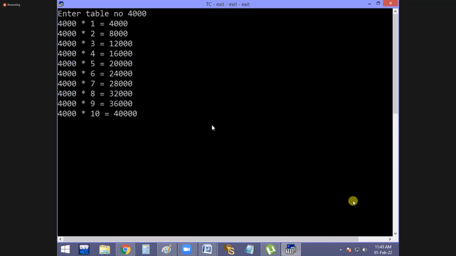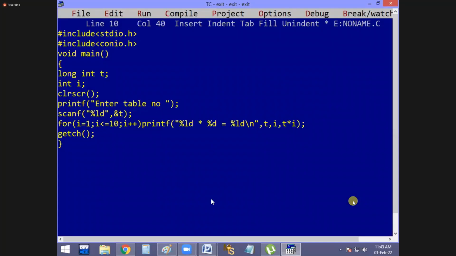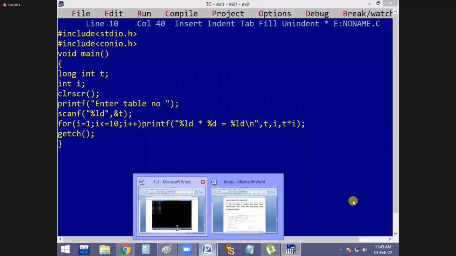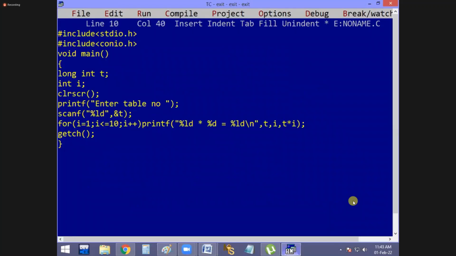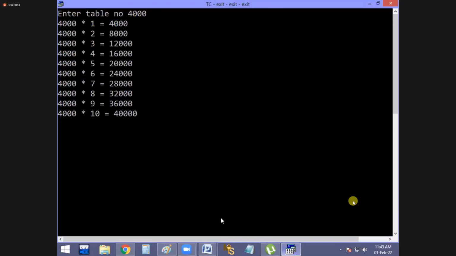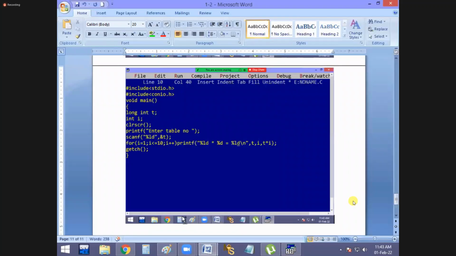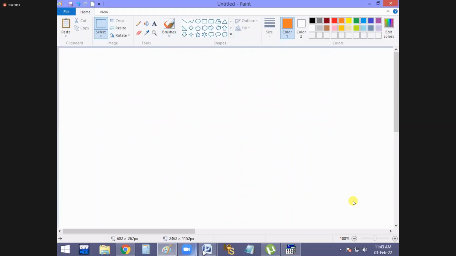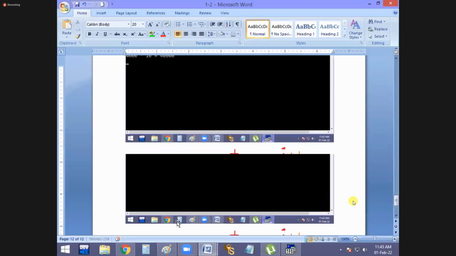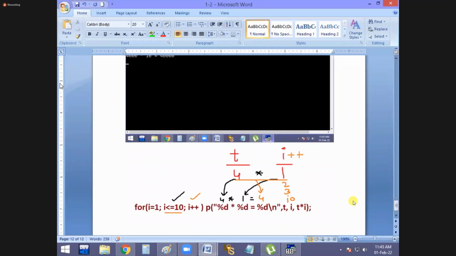This time it is giving the perfect answer. Like that, up to a 10 digit number you can print. To handle big tables, you have to go like that. Now it is how to print bigger tables. And this one is the working style of this program. I think everyone is very clear now. How it is working, understood now? Right. It is a for loop working style.